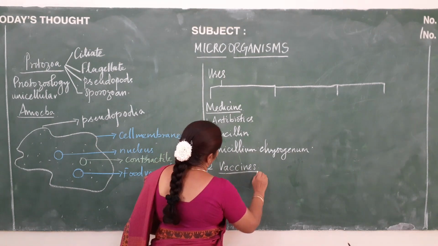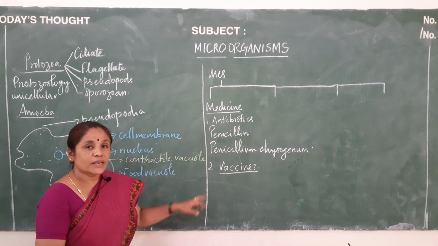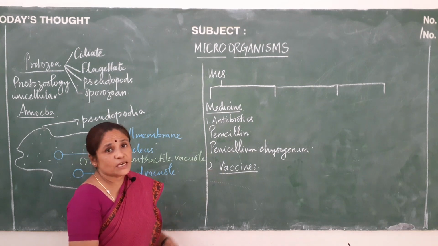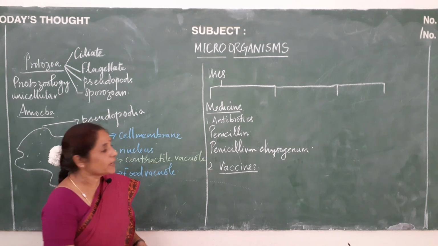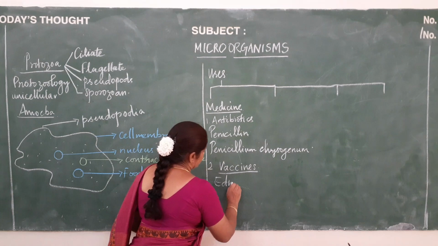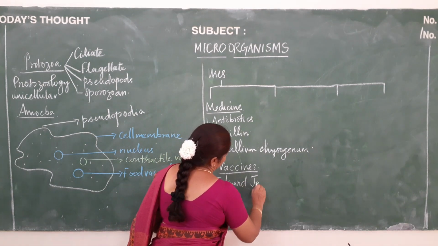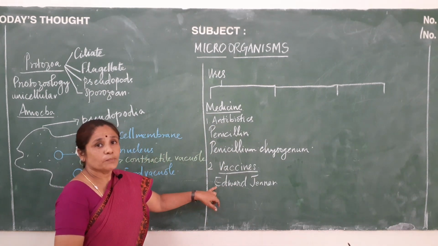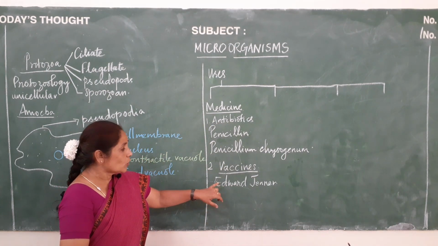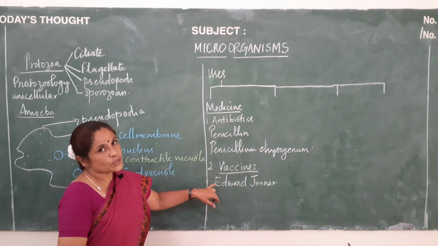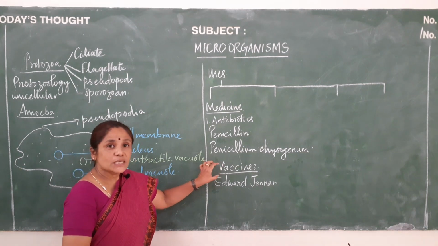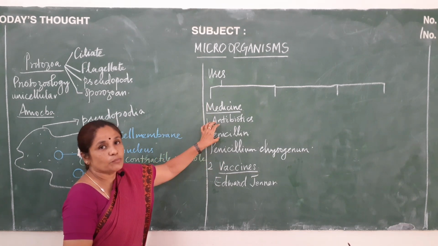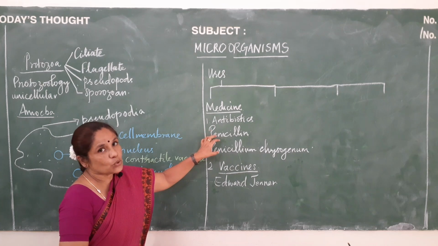Vaccines are prepared from dead or weakened microorganisms. And the term vaccination was coined by Edward Jenner. And Edward Jenner was the first person to discover the smallpox vaccine. When this vaccine is injected into the body of the person, antibodies will be generated. These antibodies fight against the disease causing germs.